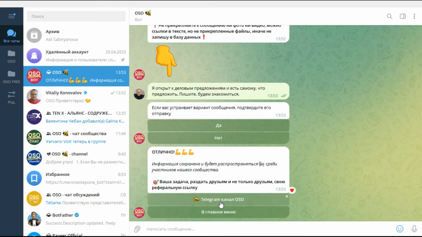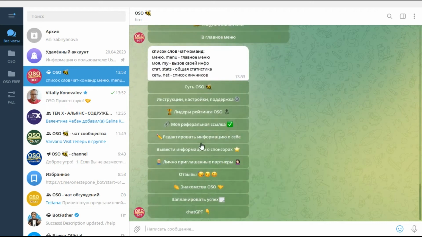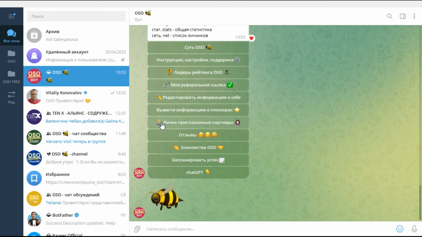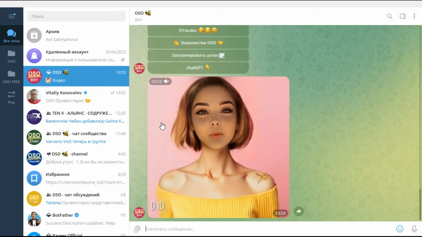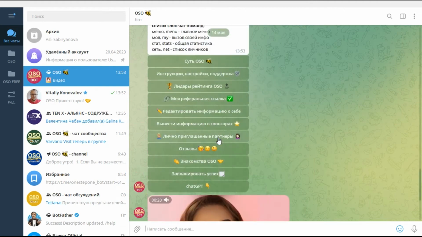We have finished with the design and go to the main menu of the bot to get acquainted with its functionality. We will move through the buttons from top to bottom. The essence of the OS button opens a short video where I talk about the most important things in the system. Be sure to listen to this information and try to understand it.